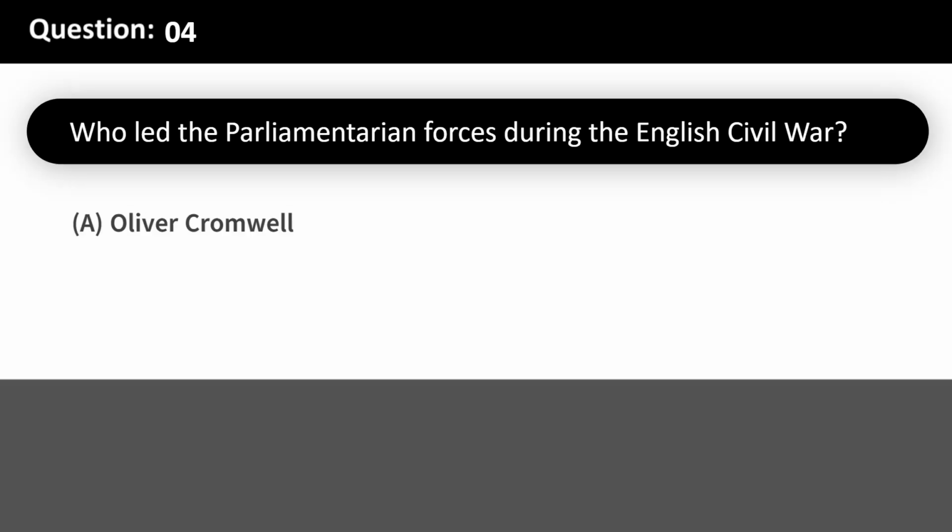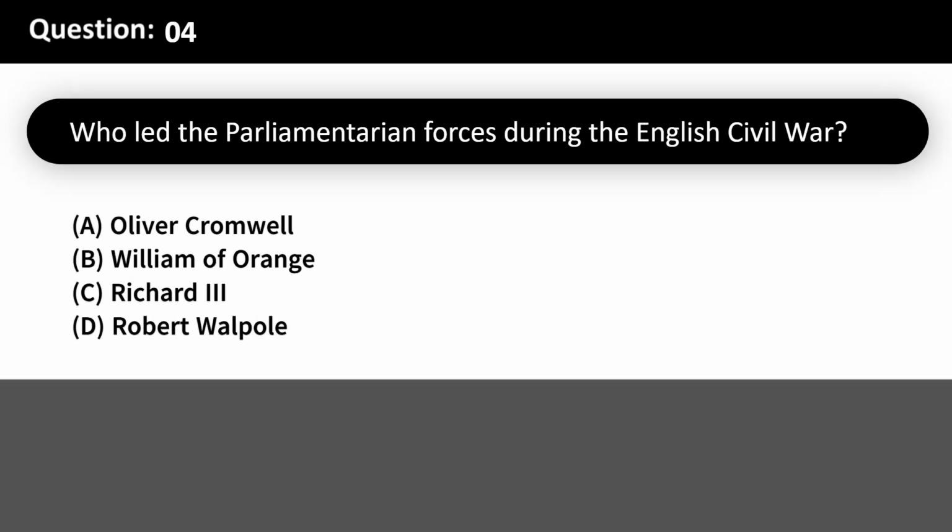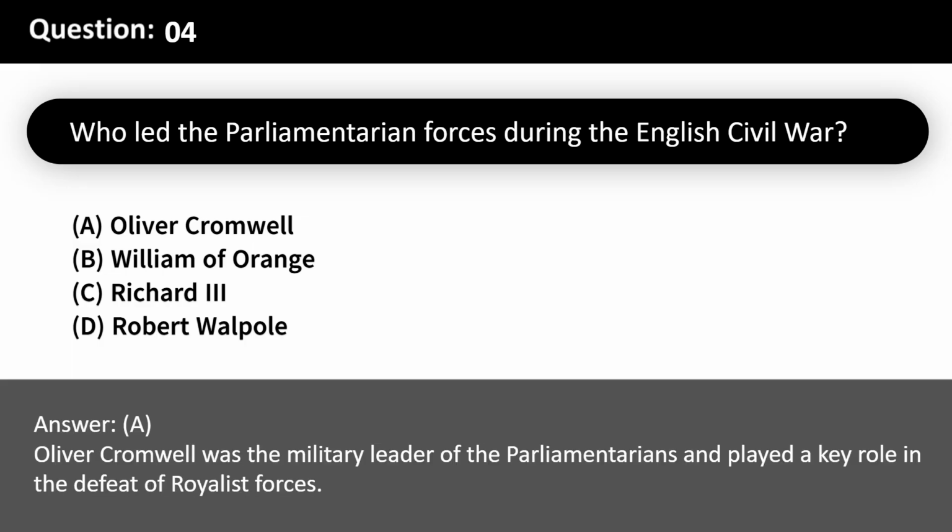Who led the parliamentarian forces during the English Civil War? A. Oliver Cromwell. B. William of Orange. C. Richard III. D. Robert Walpole. Answer, A. Oliver Cromwell was the military leader of the parliamentarians and played a key role in the defeat of